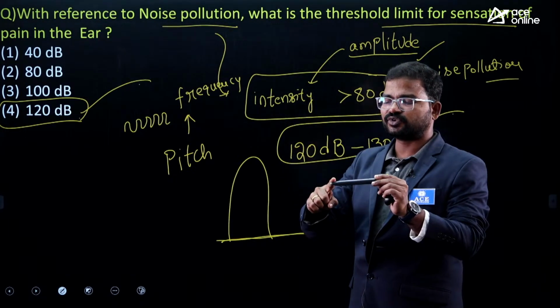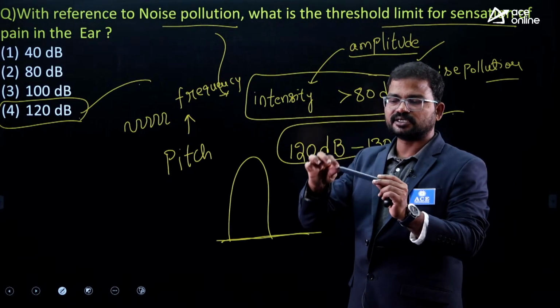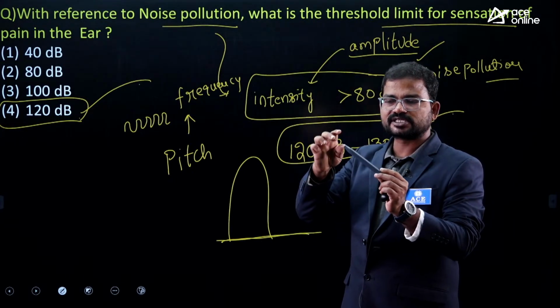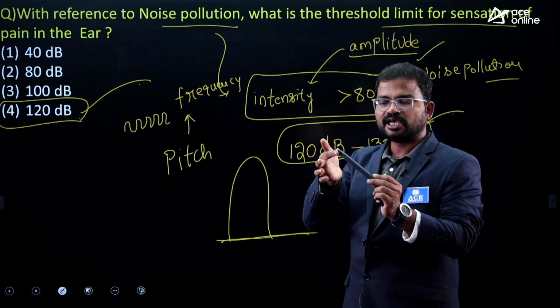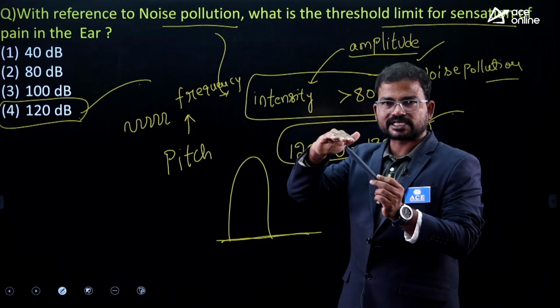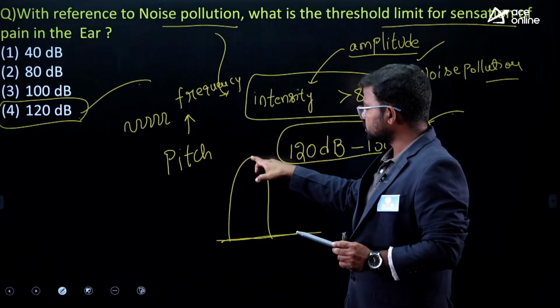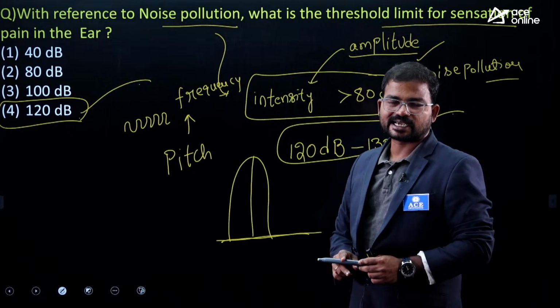If you apply some force, from this mean position the particle exhibits to-and-fro oscillation. Let's consider this is a vibrating particle; up to some extent it reaches the maximum displacement. That is treated as amplitude.